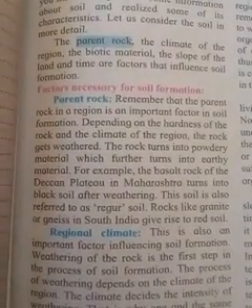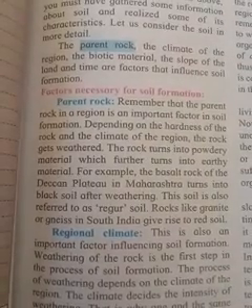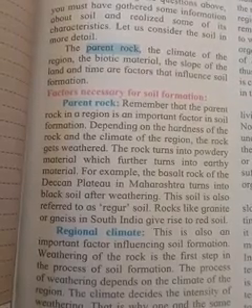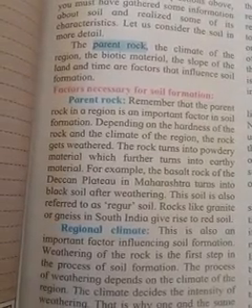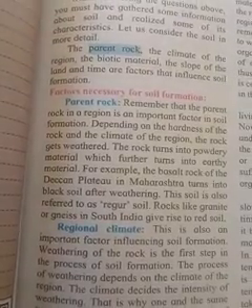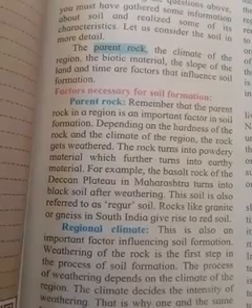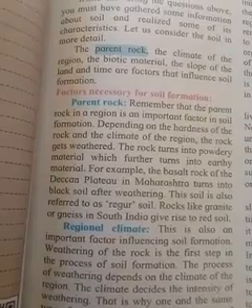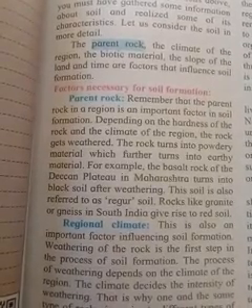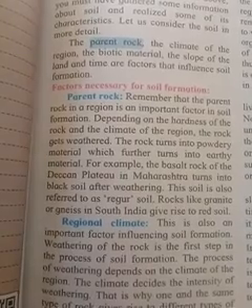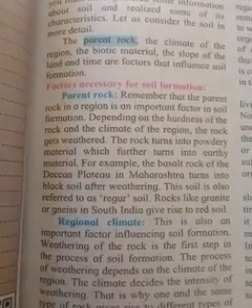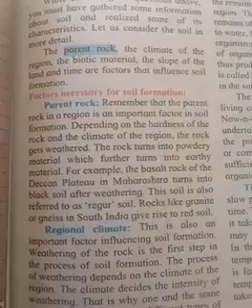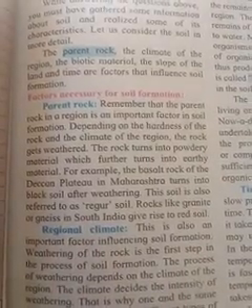Depending on the hardness of the rock and the climate of the region, the rocks get weathered. The rocks turn into powdery material, which further turns into earthy material. For example, the basalt rock of the Deccan Plateau in Maharashtra turns into black soil after weathering. This soil is also referred to as regur soil. Rocks like granite or gneiss in South India give rise to red soil.